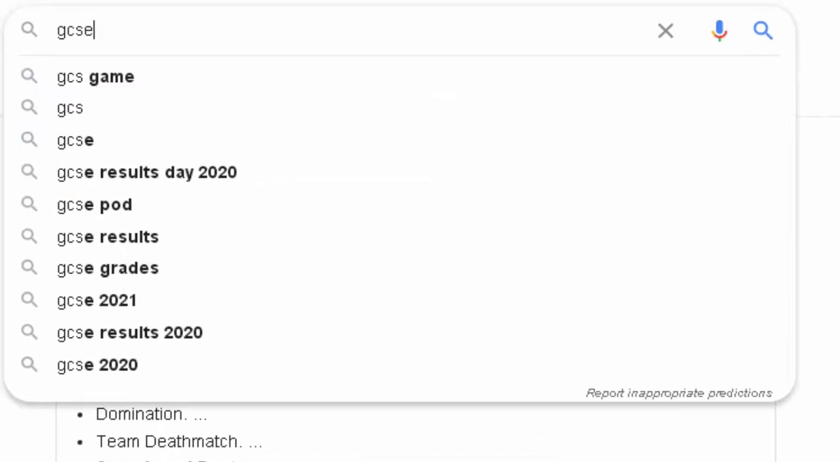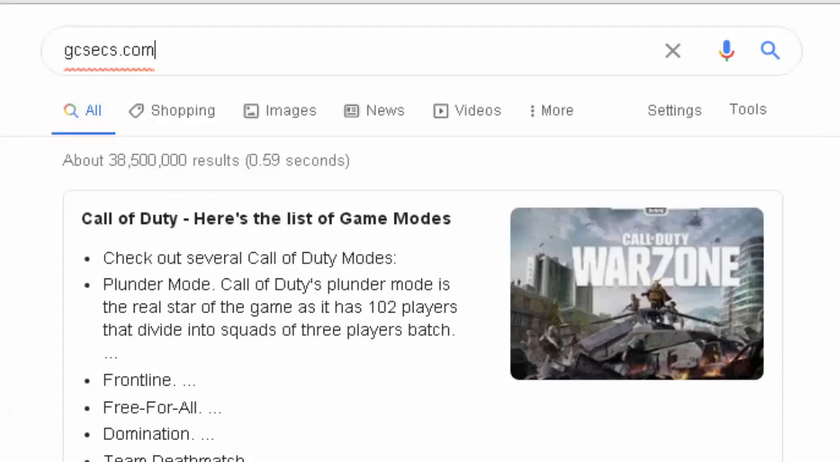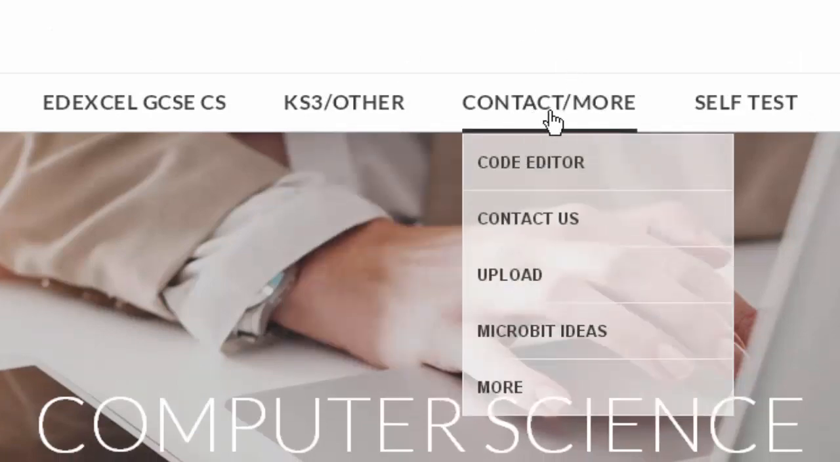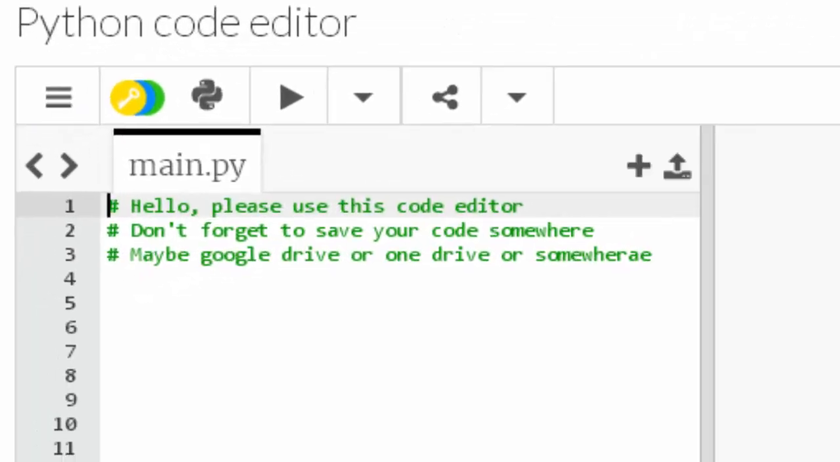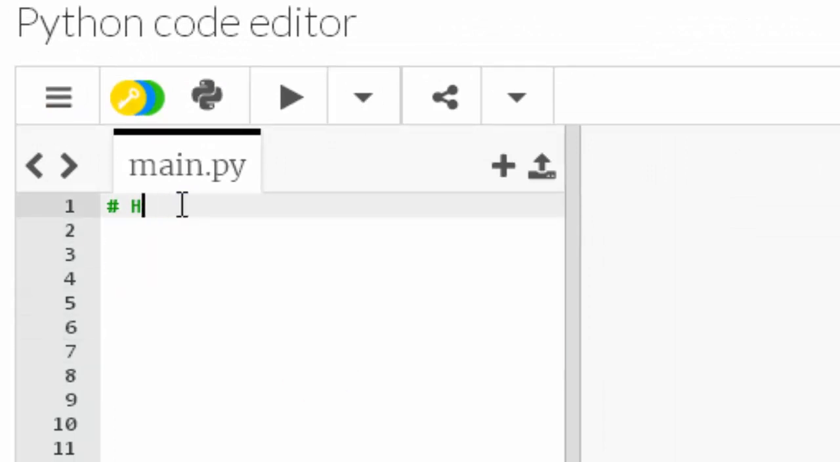But the key word I'm saying here is if. So I'm just going to go to gcsecs.com and we're going to use this keyword if in order to create selection in Python. I'm just hovering over contact more, clicking on code editor, the editor loads, just going to drag the partition in a bit and then trash these comments. If you don't know what comments are, please have a look at my video on that.